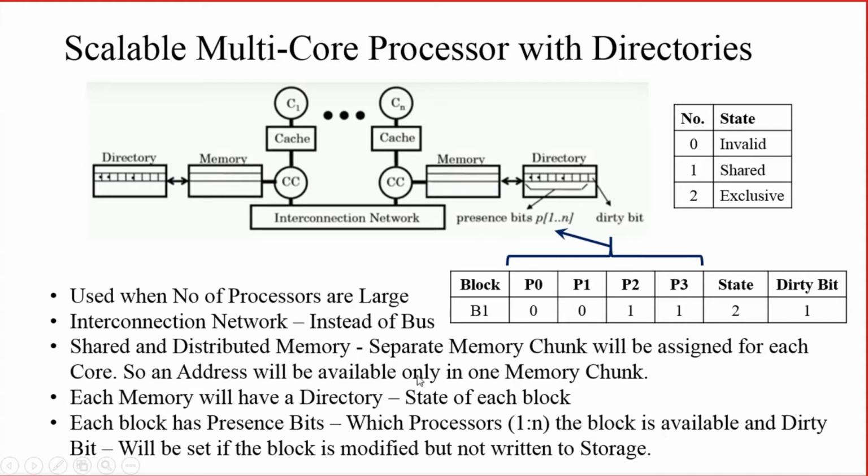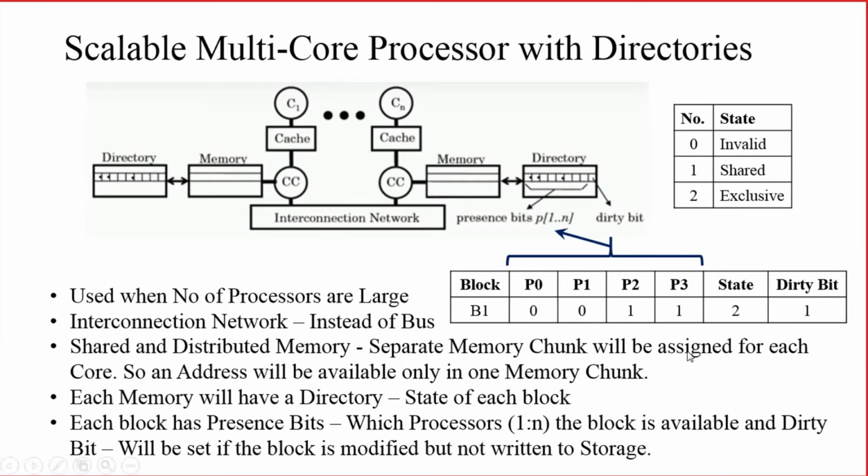So let us take my block of memory. It may be available in C1 and C2. The data present in the block of memory, or the data block, will be present in C1 as well as C2. So what will the presence bits show? That the P1 and P2 bits will be 1.